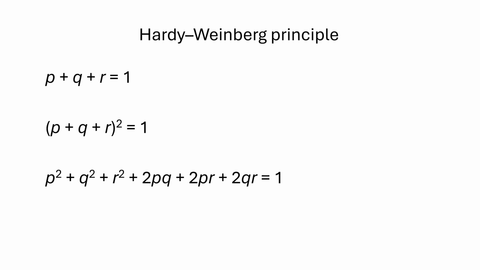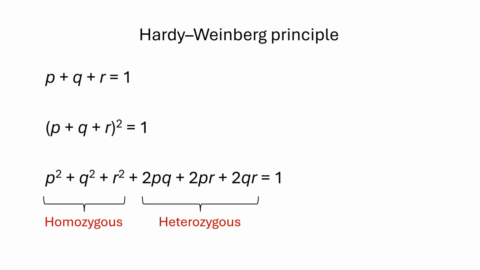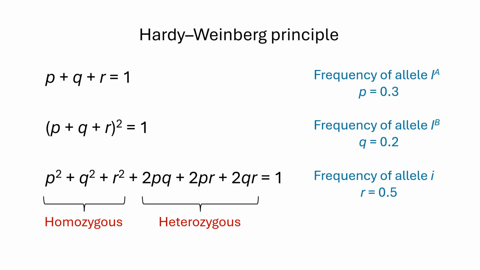Now here, P squared, Q squared, and R squared represent frequencies of homozygous genotypes, whereas 2PQ, 2PR, and 2QR represent frequencies of heterozygous genotypes. Let's take a look at what has been given to us in the problem. There are 3 points.